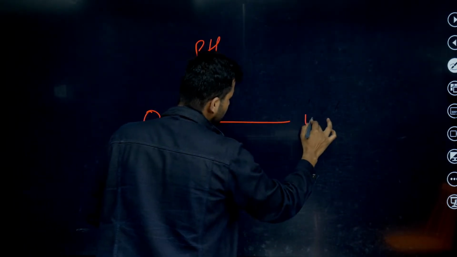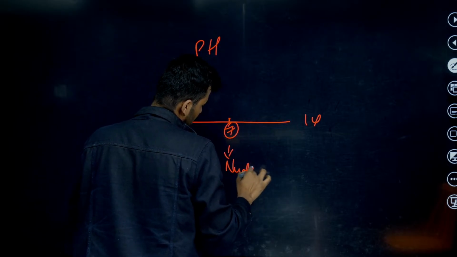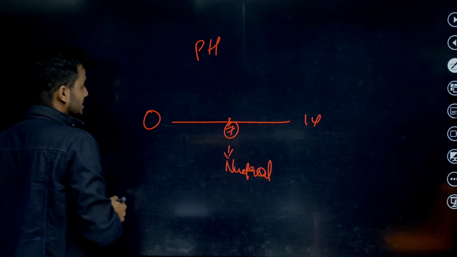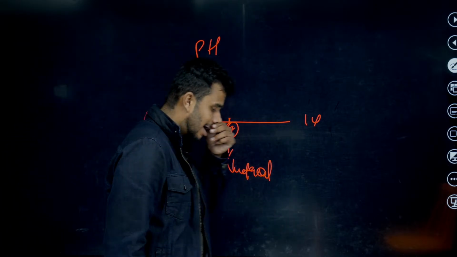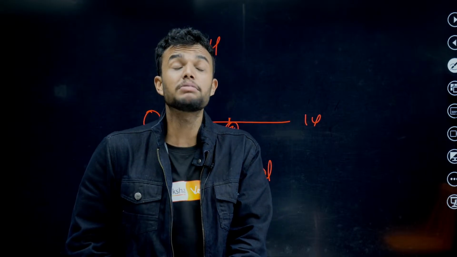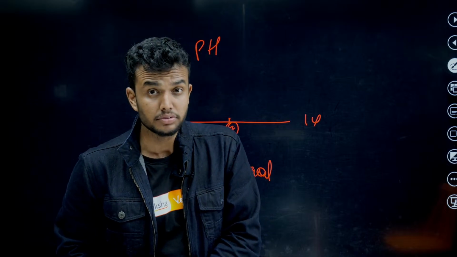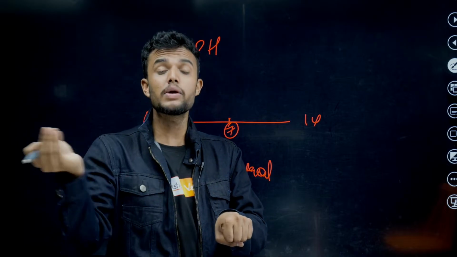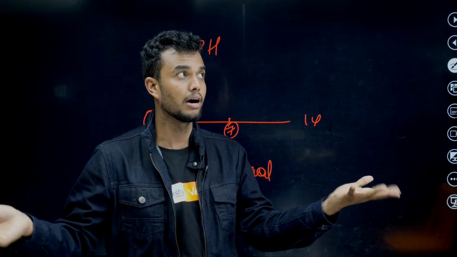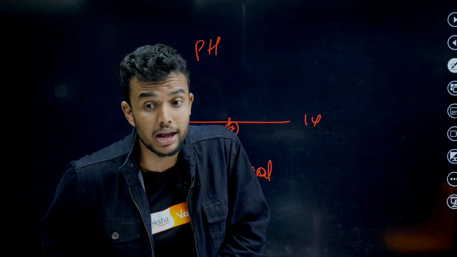0 to 14, 7 is neutral. At the application level, pH is used in agriculture. Sometimes when the soil is acidic, we use the opposite, like acetic acid and other things. Why? Because neutralization reaction is very important.